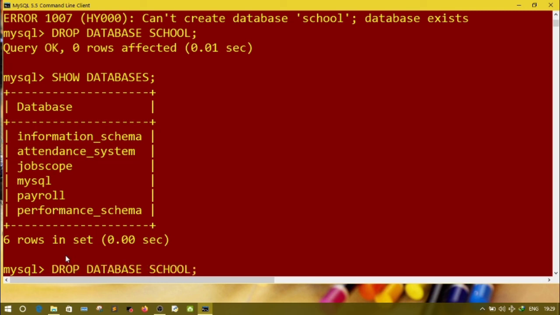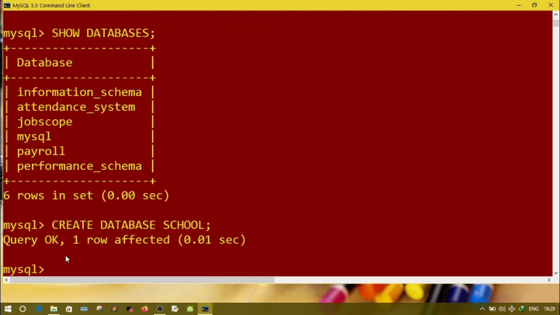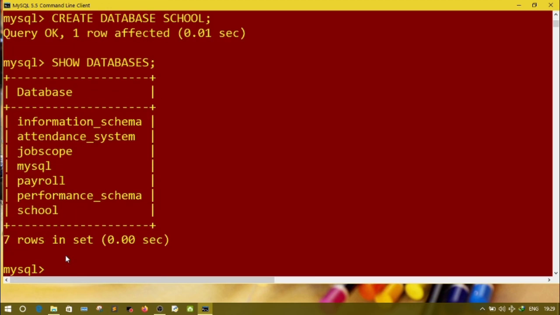Again, if you want to create the database, you can write the command create database school. Now to see the list, show databases. Now I have these databases: information schema, attendance system, job scope, MySQL, payroll, performance schema, and school. From here I want to use the school database.